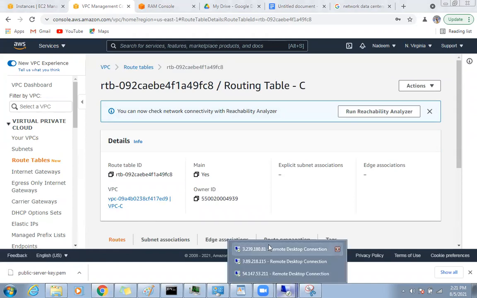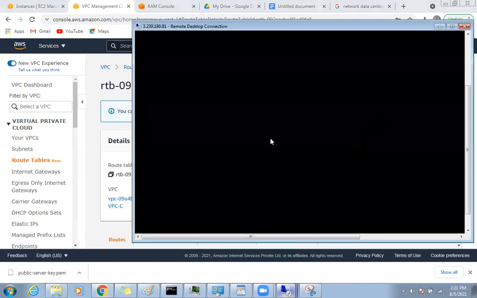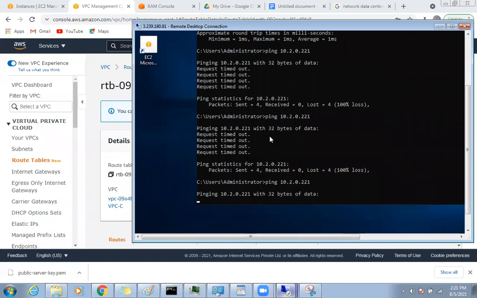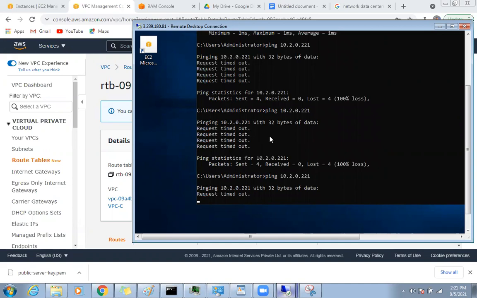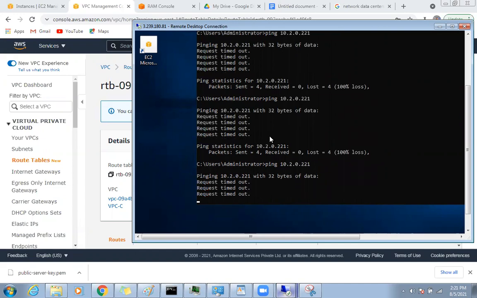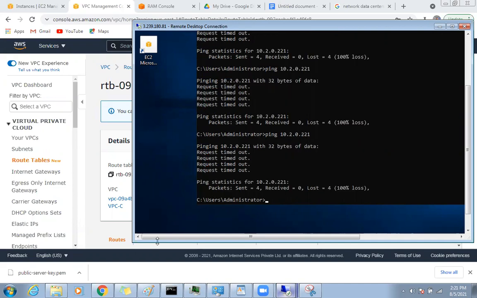So let's go and do the testing. From here, am I able to ping? I'm not able to ping. Not the problem. Okay, got it. Go back to your security group. See how important the security group is.